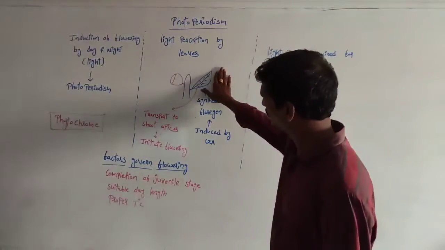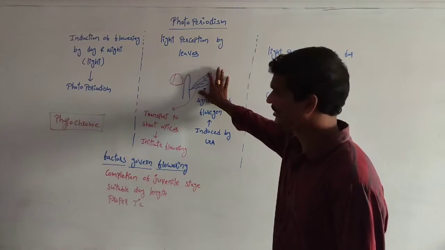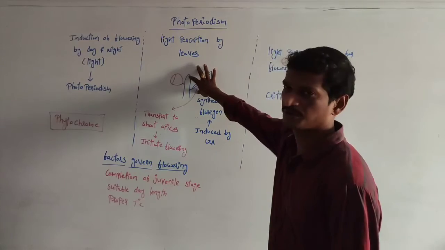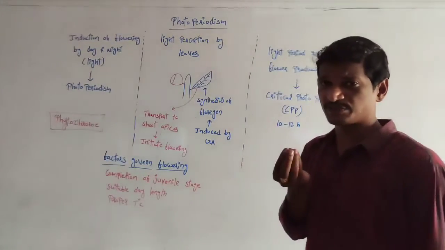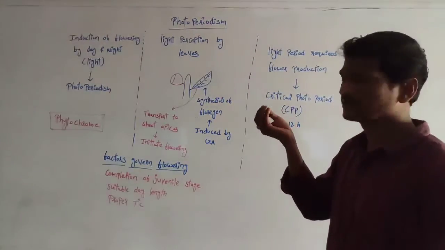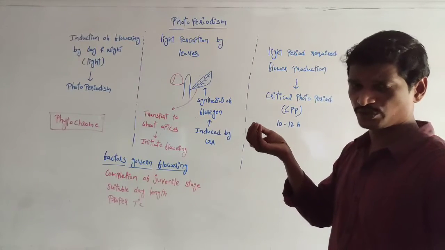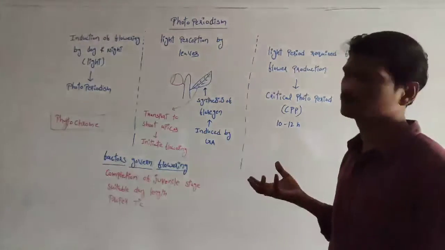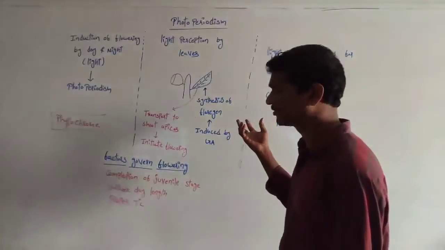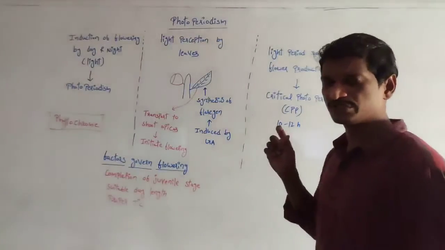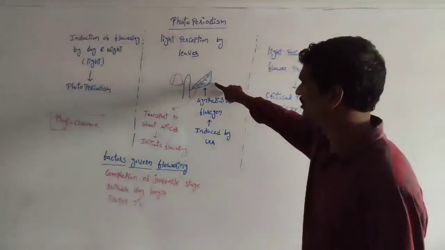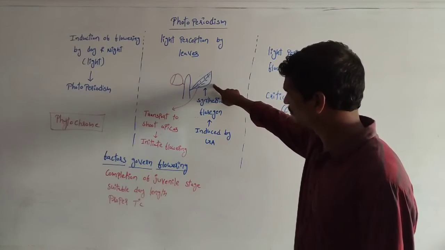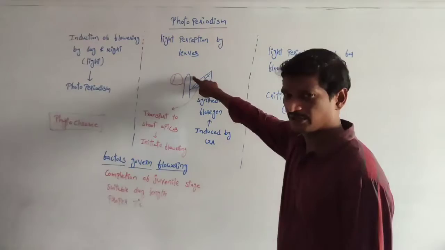Once the florigen phytohormone is synthesized within the leaves, then it is transported to the shoot apex. Shoot apex means the apical region of the shoot. At that region, the florigen phytohormone is transported. Florigen phytohormone synthesized within the leaves is transported from leaves to shoot apices.